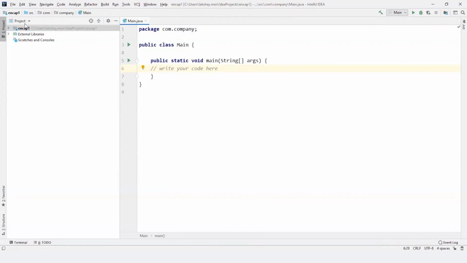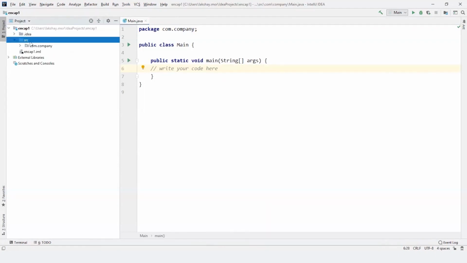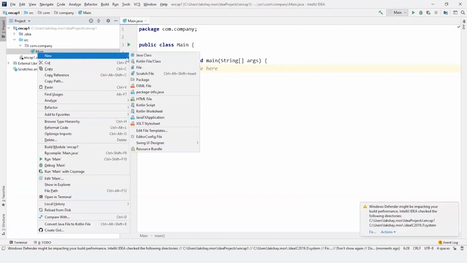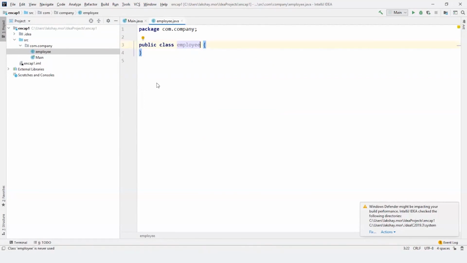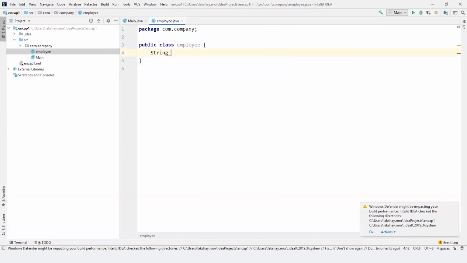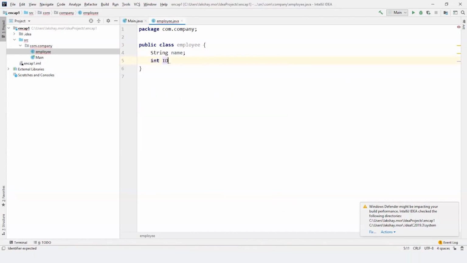So before writing the code, let me create a new class. Right click, new Java class. And I'm gonna name it as employee. So in this program, we are going to use a classic example of employee using employee name, ID and salary. So in this class, let me create variables. First string name, then integer ID and then int salary.